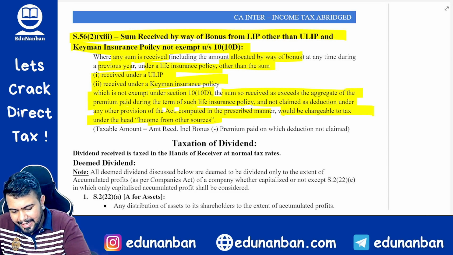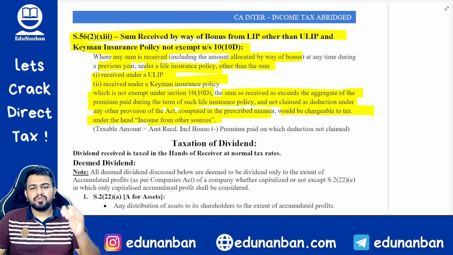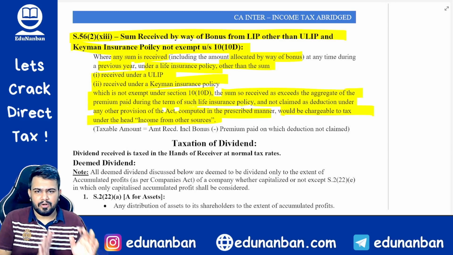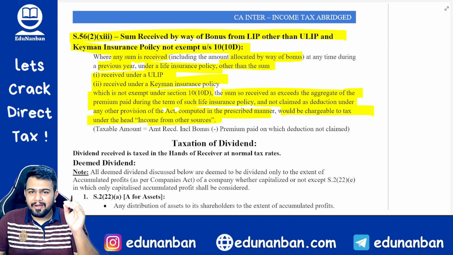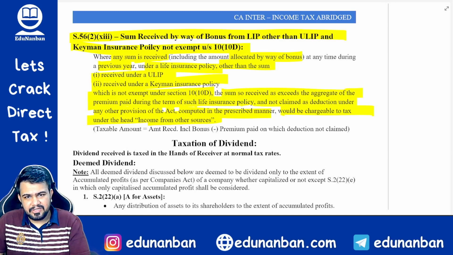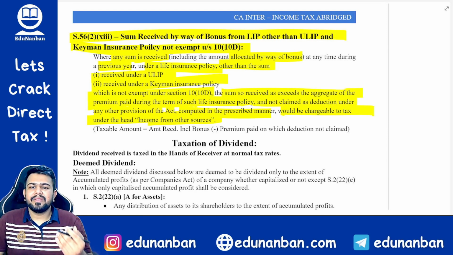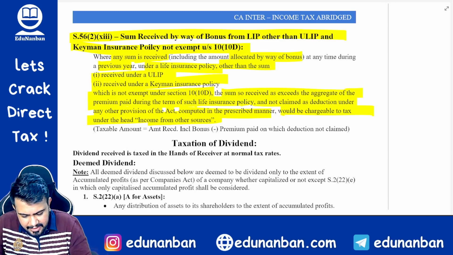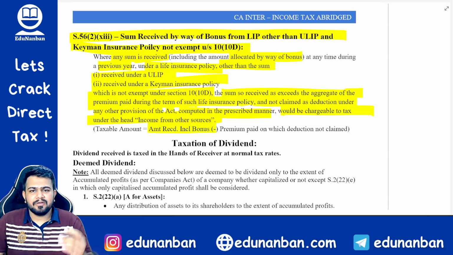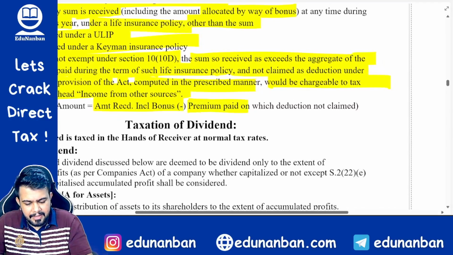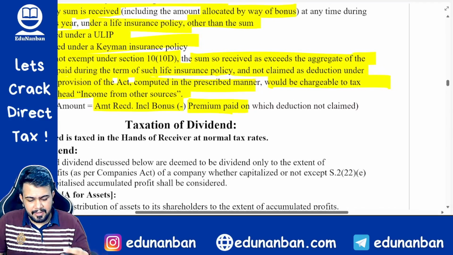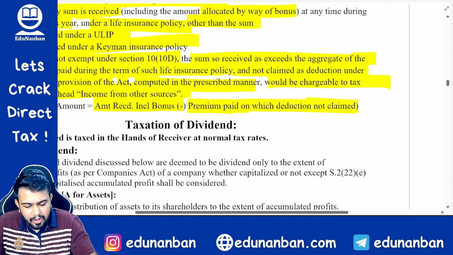Okay. Now how to calculate the tax? First and foremost, you have to see whether the amount is exempt or not. If you have found out that the amount is not exempt, then you have to find out under which section it will be taxable. If it is falling under this section, that is 56(2)(xiii), in such case, how to find out the income? The income is nothing but the total amount received from the policy, including bonus, minus the premium that you have already paid, on which deduction was not claimed.